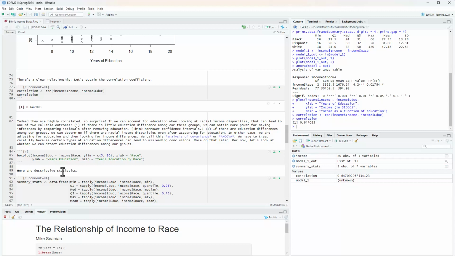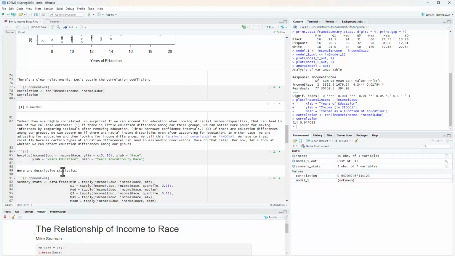Now, if you think about our particular example here, we saw when we did the one-way ANOVA, ignoring education, that there were quite substantial differences. But now the question becomes, are those maybe due to education? Maybe if we look at the differences in the racial categories with income after taking into account education, those differences will disappear or become smaller or maybe even more pronounced.